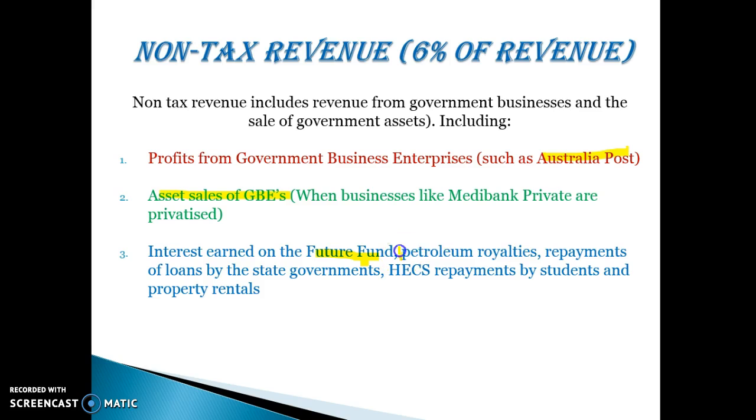The government earns revenues from petroleum royalties, repayments of loans by the state government, so they'll collect money from the states based on the loans that they had. HECS repayments, so people pay their HECS back every year, they get money for that, as well as student and property rentals as well. So there's some examples of government revenue that aren't forms of tax.